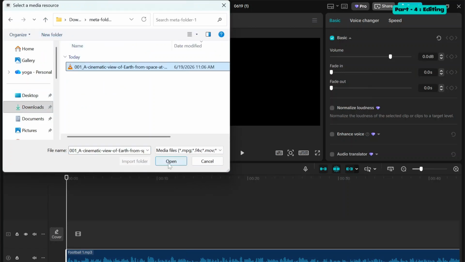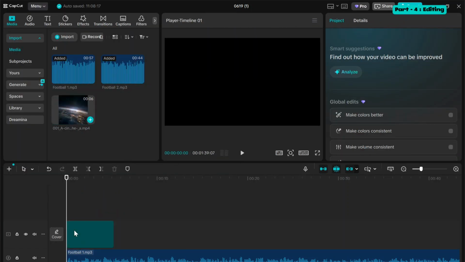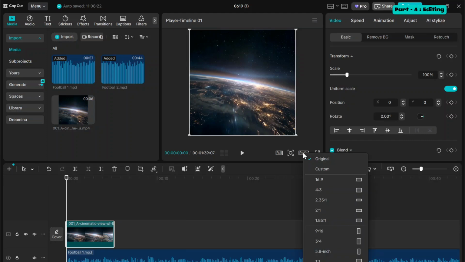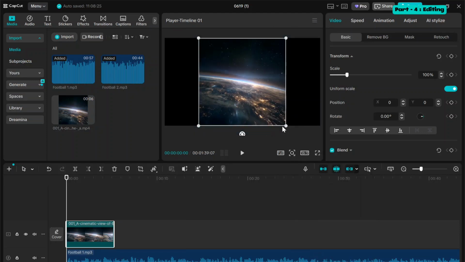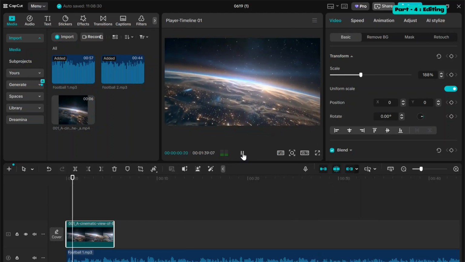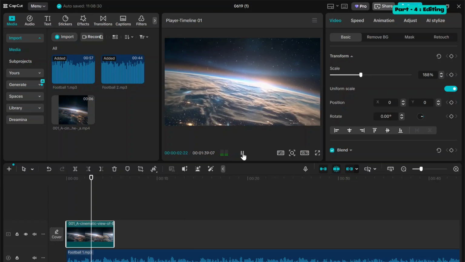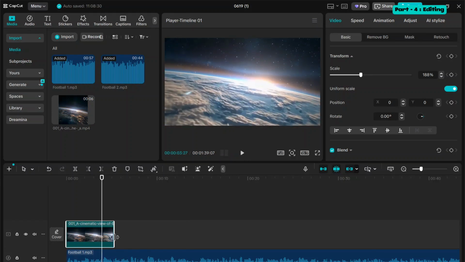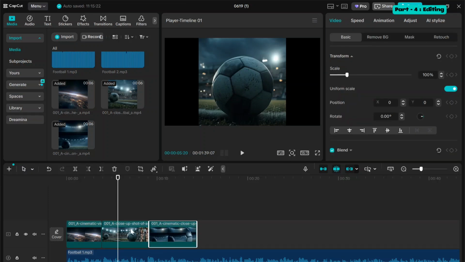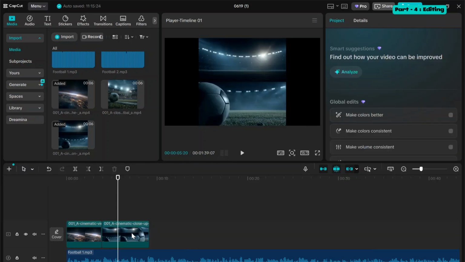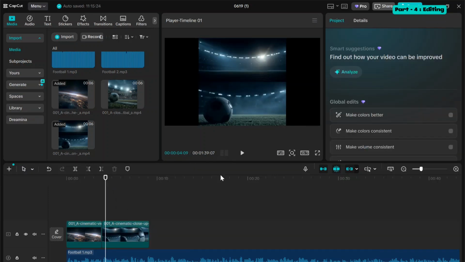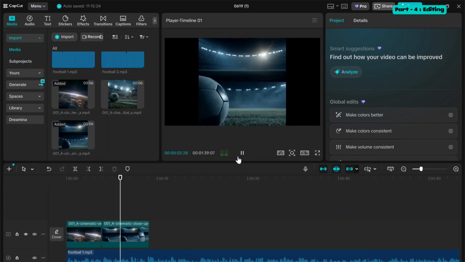Before editing, select the aspect ratio according to your requirement. Since I am creating a YouTube video, I have selected the 16:9 aspect ratio. As you can see, the first clip is longer than required, so I have trimmed the extra portion and then added the next clip. In the same way, we will continue adding all the clips to the timeline, according to the audio, and create the final video.